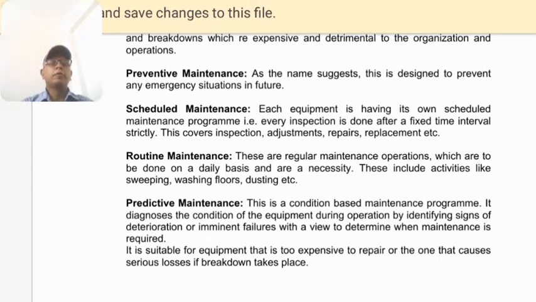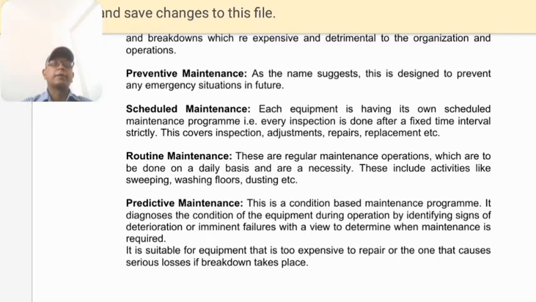Now we move on to predictive maintenance. This is a condition based maintenance program. It diagnoses the condition of the equipment during operation by identifying signs of deterioration or imminent failures, with a view to determining when maintenance is required. It is suitable for equipment that is too expensive to repair or one that causes serious losses if breakdown takes place.